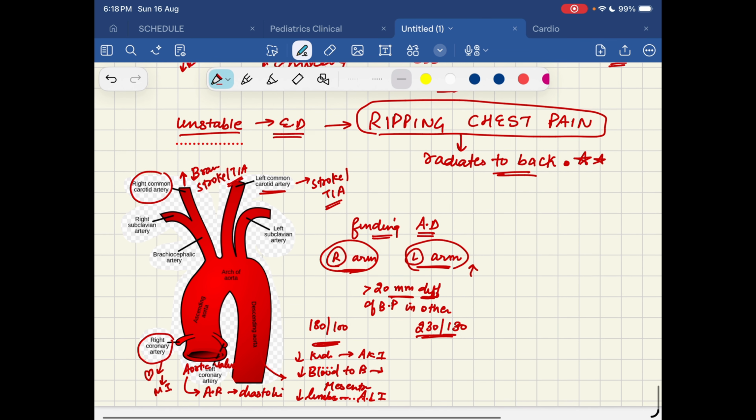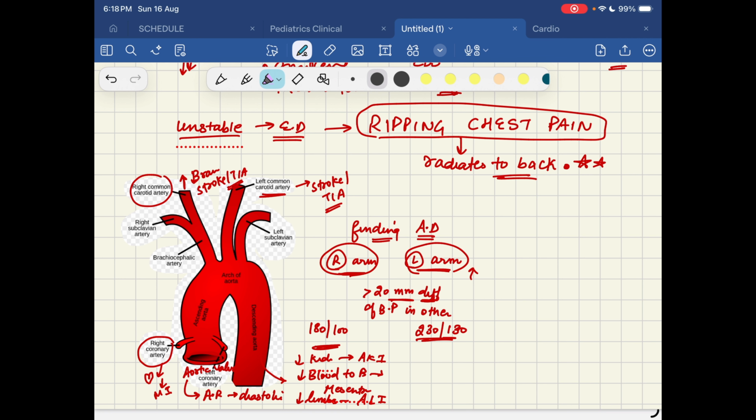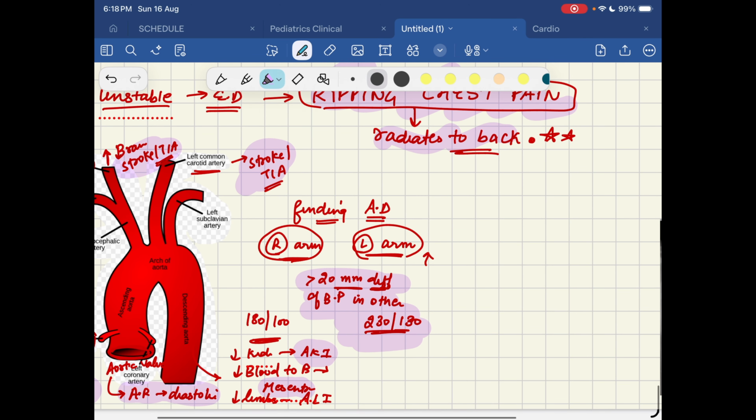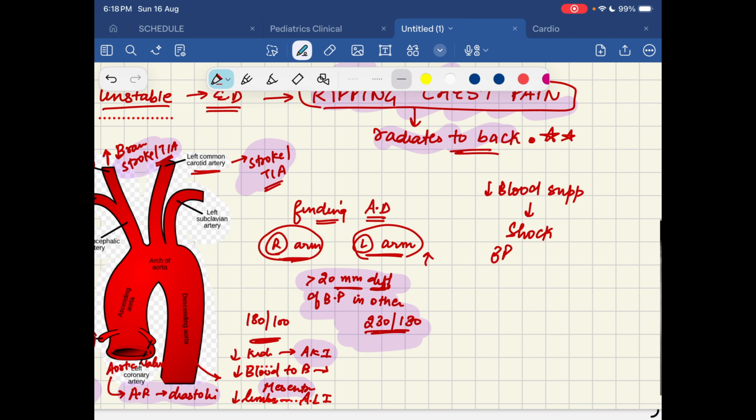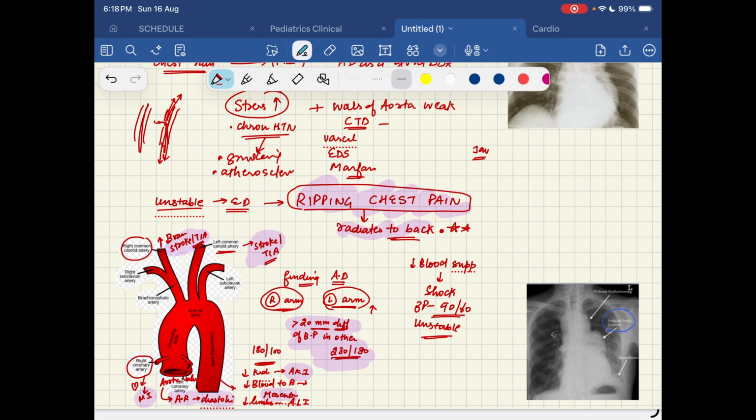So let's just take a look at the clinical features again. Depending upon what arteries are affected, it can lead to stroke. There is a difference of BP in both the arms. There is AKI, mesenteric ischemia, acute limb ischemia, diastolic murmur due to aortic regurgitation, and MI can be there. And there is a ripping chest pain that radiates to the back. So now once you have made the diagnosis, obviously in the body, there is going to be decreased blood supply, and it leads to a shock-like situation. The BP is going to be 90 by 60, and such patients are always unstable. Okay, and let's see how we will proceed with this.